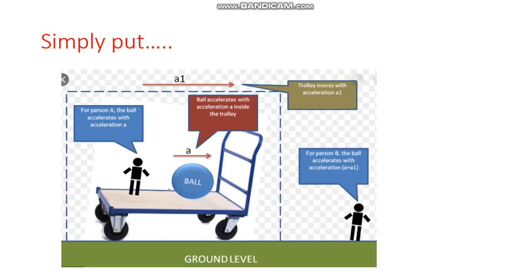Simply put, let us say there is a trolley on which there is a ball. The trolley as a whole is accelerating with A1 and the ball is accelerating with A. So how does the person on the ground feel? He will feel as if the ball is accelerating not with A but A plus A1. This is what we have learned in these few slides.